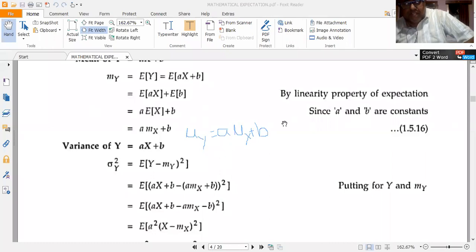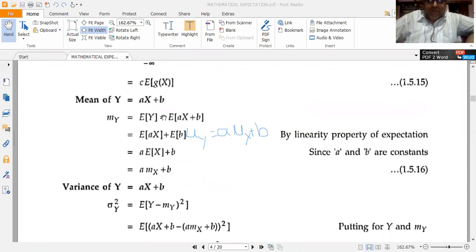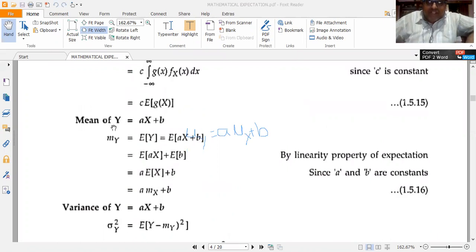This is another notation. So this gives me the relationship between the means of x and y. Now I want the relationship between the variances of x and y. So now apply the corresponding variance. Now I have got y is equal to ax plus b. Take the variance on both sides. But before doing that, first write the formula for the variance of y, then use the relationship.